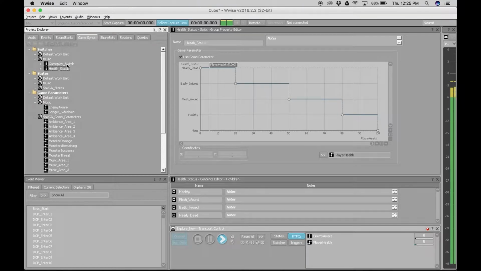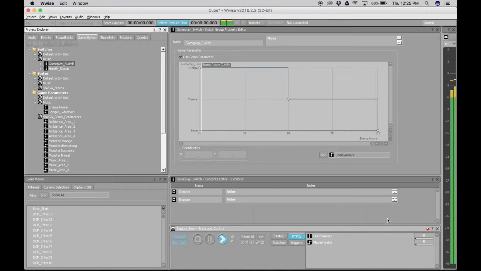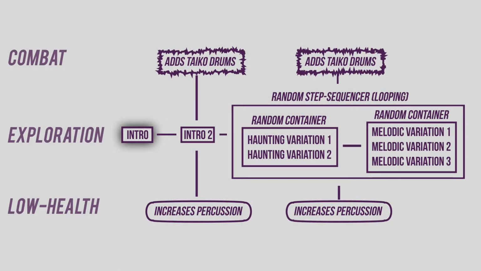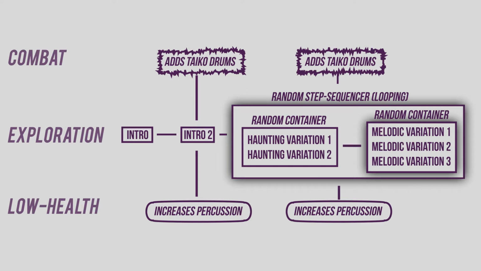I wanted there to be a distinct changing in soundtrack during combat, but without interrupting the flow of the soundtrack, which is why each section contains a taiko drumming track that's muted when not in combat, and plays when combat's broken out, adding a layer of percussive action to the soundtrack, emulating guns firing. The music of the stage always starts with just the bass line for 4 bars, and then bass line and percussion modulated by health level for another 4 bars, and then transition to random containers that go back and forth interweaving a random melodic section using orchestral strings and a dulcimer, and a random haunting solo from a distorted pad.